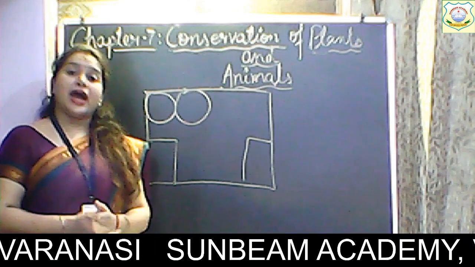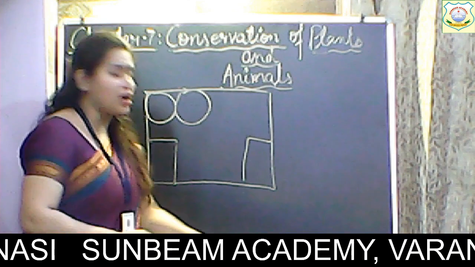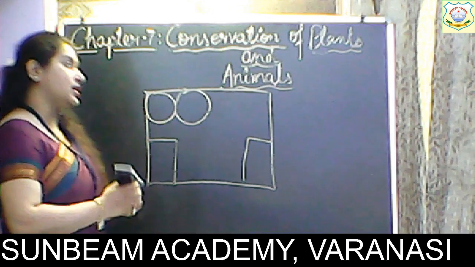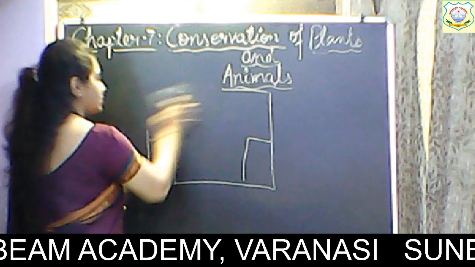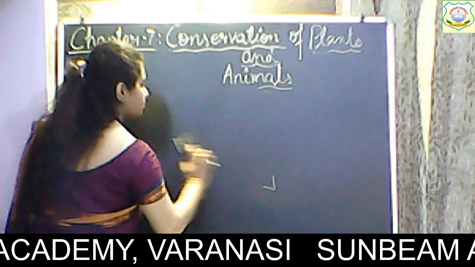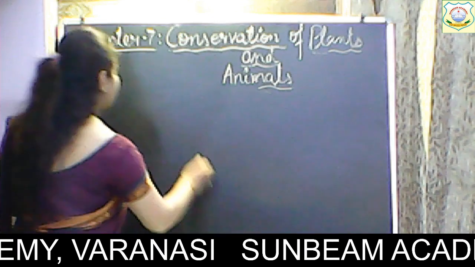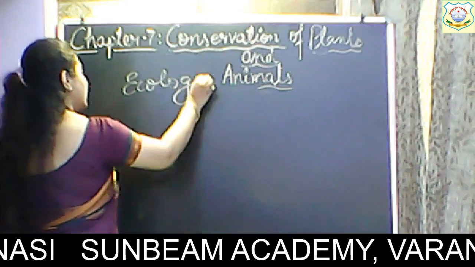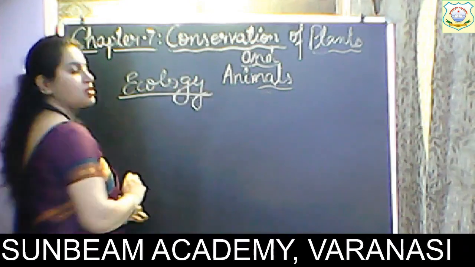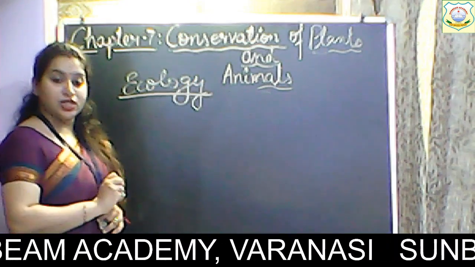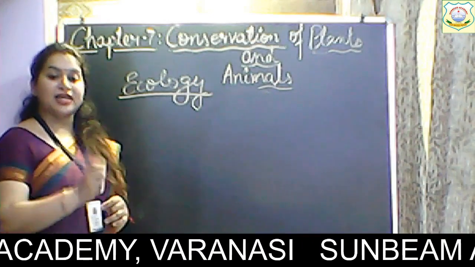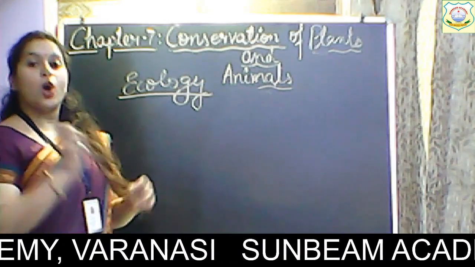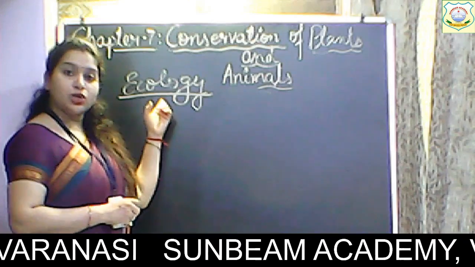Clear? And the study of ecosystem, children, this you have already studied in the previous class. What is the study of ecosystem called? It is called ecology. Okay? The subject that deals with the environment or ecosystem is called ecology.